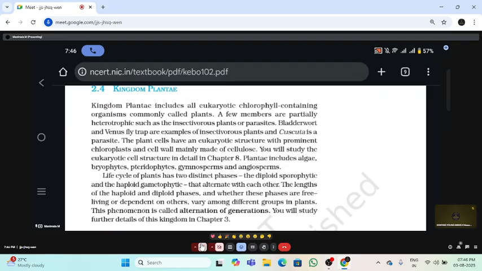And it is insectivorous plant and parasitic plant, dodder plant. So these are some of the heterotrophic nature. And the cell wall is made up of what is that? Cellulose. And so mostly it is eukaryotic. They have a prominent chloroplast, and also the cell wall is made up of cellulose.